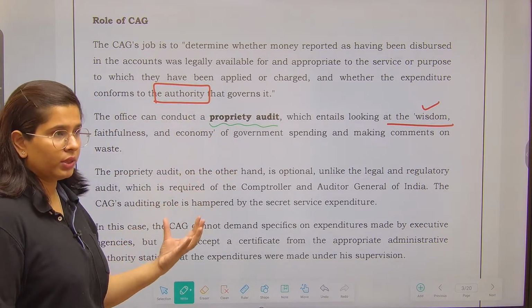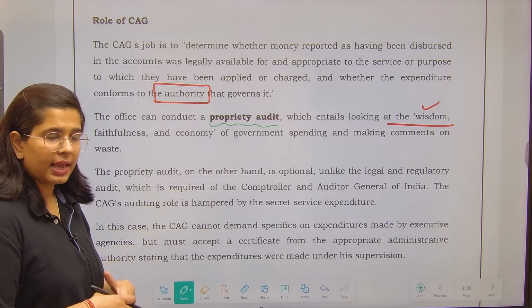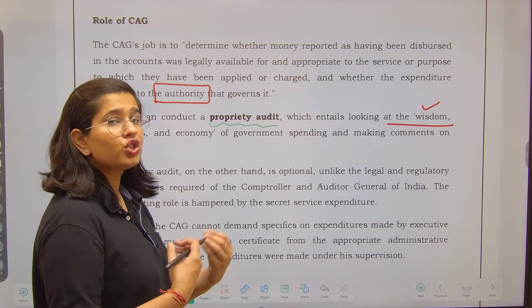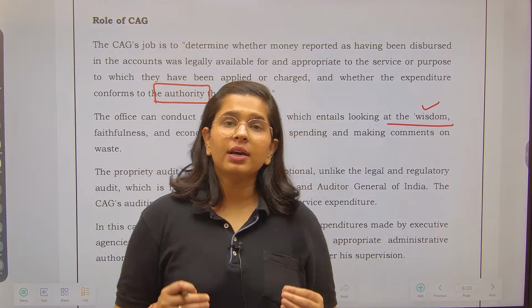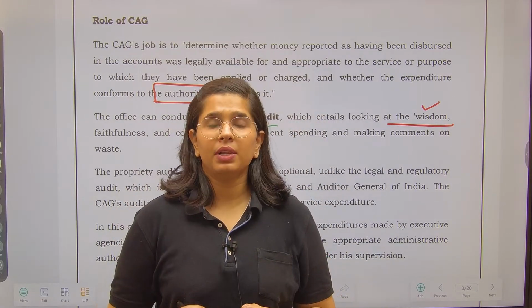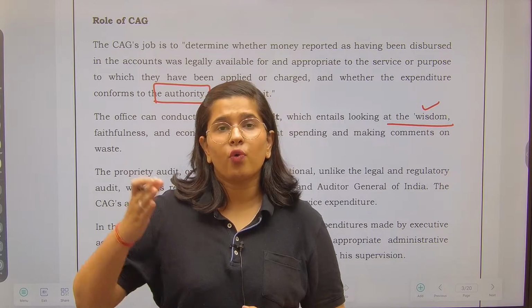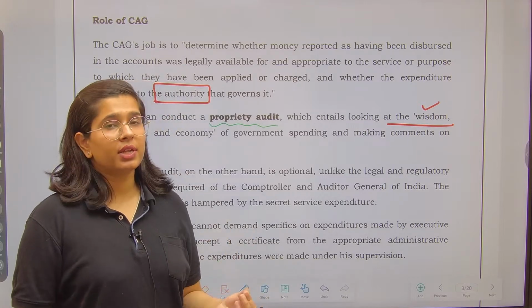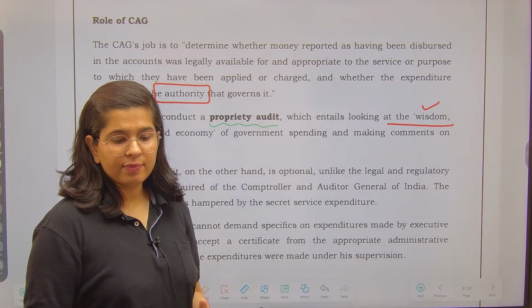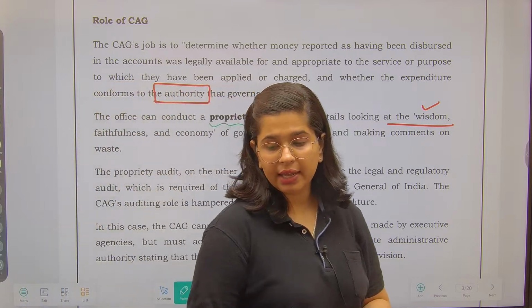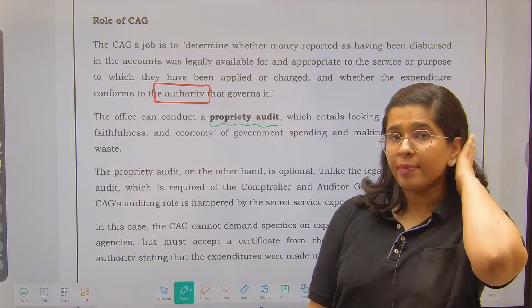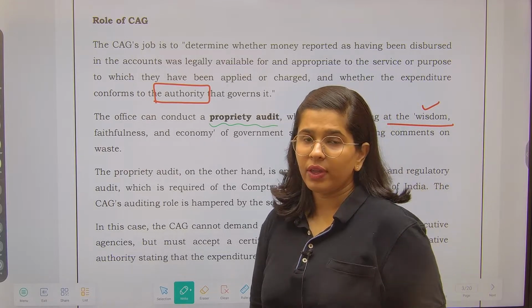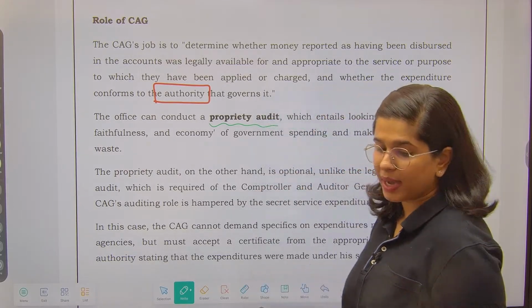Proprietary audit का मतलब ये होता है कि अगर मान लीजिए मेरे पास 1 लाख रुपए हैं, तो मैं अपने पैसों को कितना सोच कर खर्च करूंगी, right? So whether the government has applied the same principle of prudence and consciousness over spending or not, ठीक है? You should not have done reckless spending. Various times you might have seen CAG reports, like on the coal scam. Why was it unearthed? Because there was a CAG report on that. So a very important role has been played by the CAG.